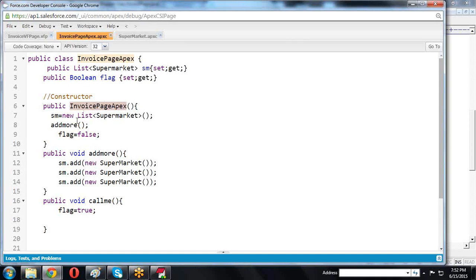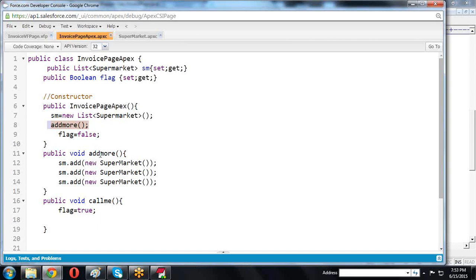Now sm equals a new list of Supermarket type that we are creating. Inside the constructor we are creating this Supermarket object, and inside the constructor we are calling the addMore method.